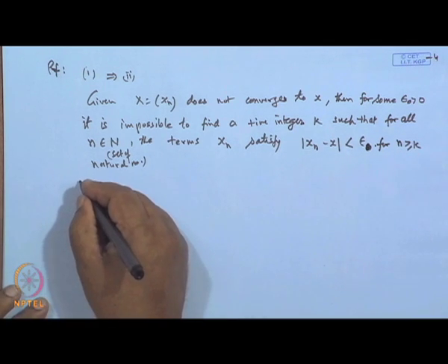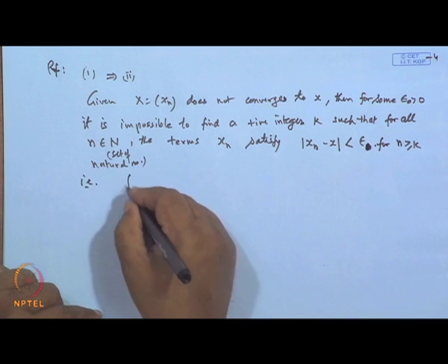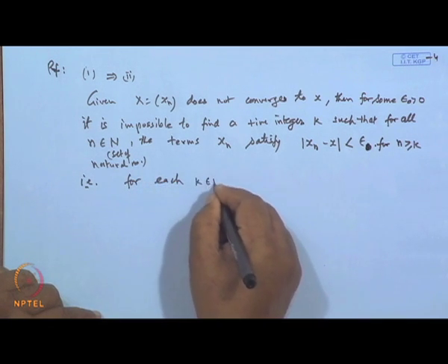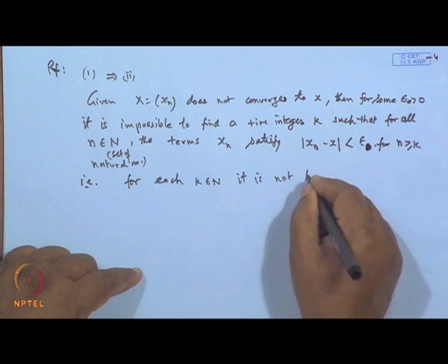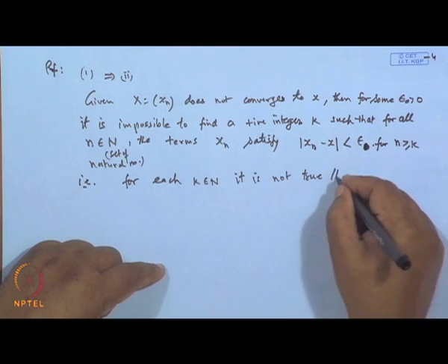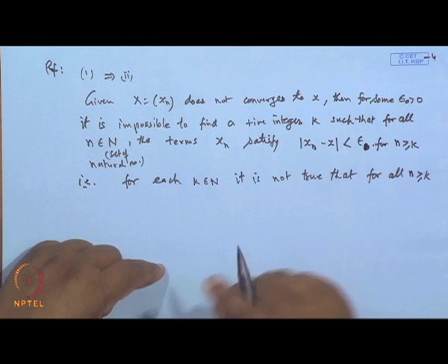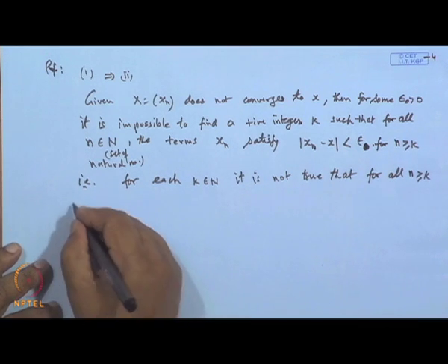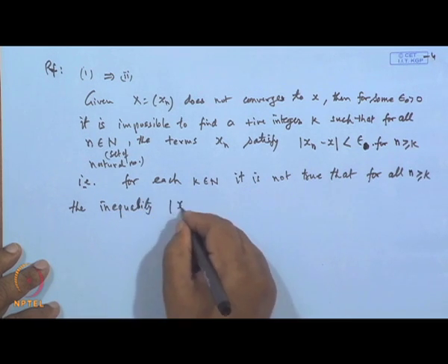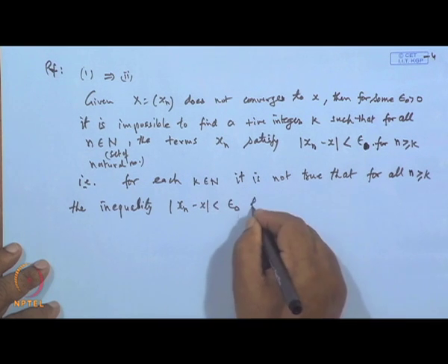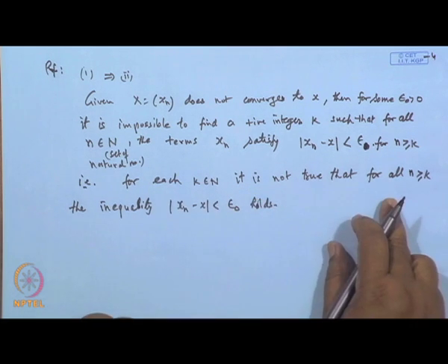That is to say, this means that for each k belonging to N, it is not true that for all n greater than or equal to k, the inequality mod x n minus x less than epsilon naught holds.